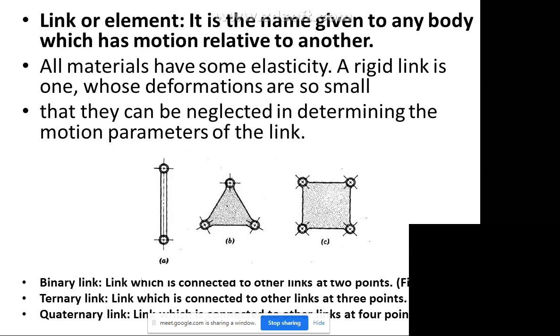And in the ternary link, you can see there are 3 points. It is a type of triangle. A triangle has 3 corners, and in the same way 3 points are there. And in figure C, this is a quaternary link, which has the quadrilateral type. It has 4 points, so that one is known as the quaternary link. So: binary link, ternary link, and quaternary link.